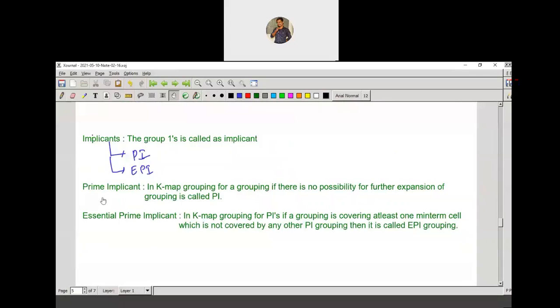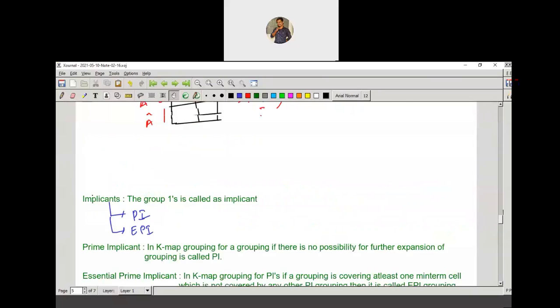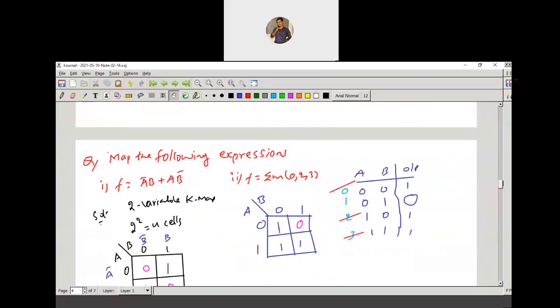Coming to the prime implicant: in K-map grouping, if for a grouping there is no possibility of further expansion, that is called a prime implicant. I will explain with one example. You can just keep it in mind.